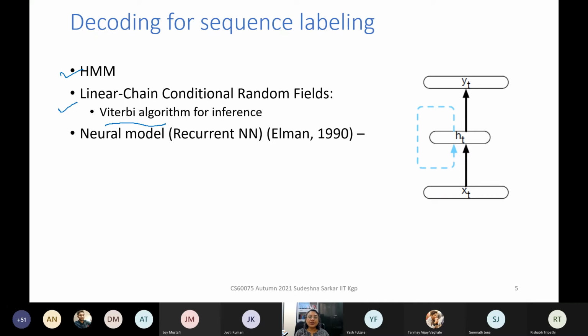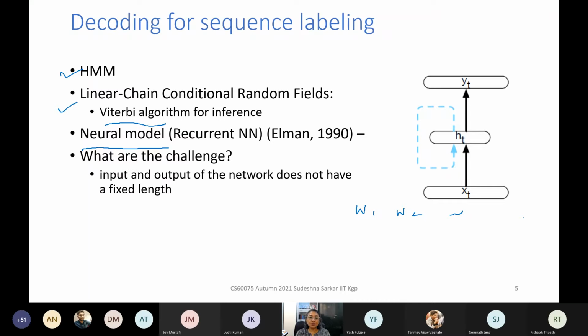As an alternative, we can also use a recurrent neural network for the sequence labeling task. For example, for part of speech tagging, these are the different words, W1, W2, W3, Wn. We can represent each word by its embedding, and Y1, Y2, Yn will be the parts of speech. We want to predict the part of speech of the words.